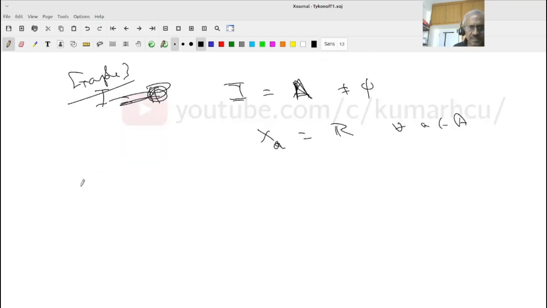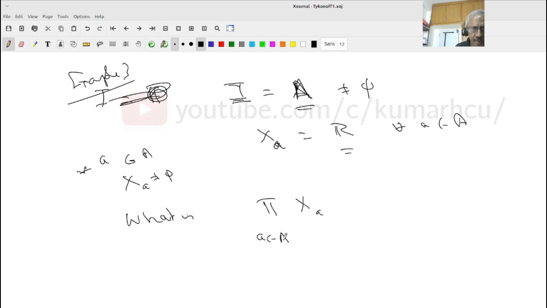Do you understand this? I am sorry for the notation. The indexing set is a non-empty set A, and for each a in A, I have a non-empty set X_a, and that set is nothing other than R. Then what is the product of X_a, a in A? Again go back to the definition.